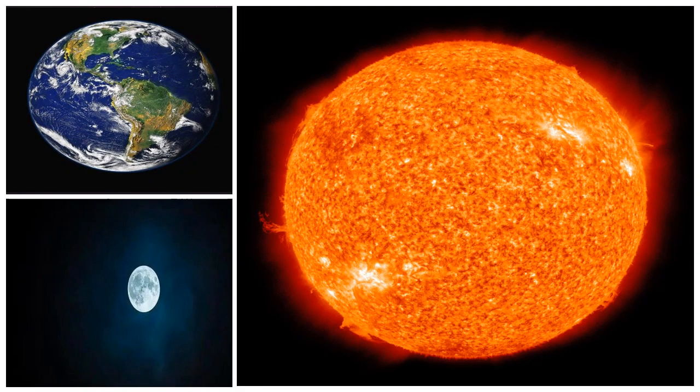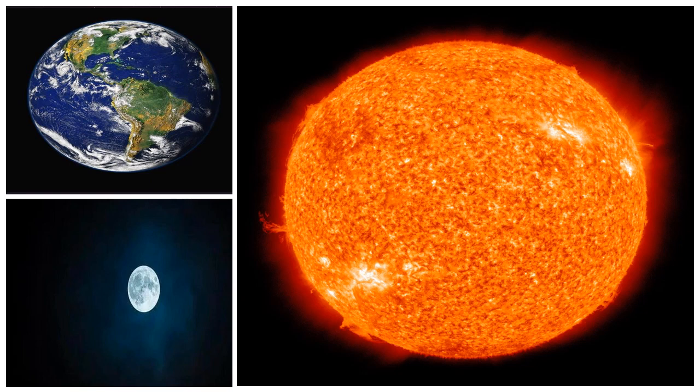Now you can see three pictures: the sun, Earth and moon. The sun is a very bright star. It is a huge ball of very hot gases. It gives us heat and light. It is much bigger than Earth and the other planets. You can see the size of the moon, the size of Earth and the size of the sun, which is very big.